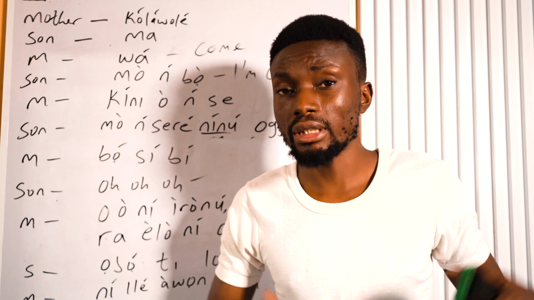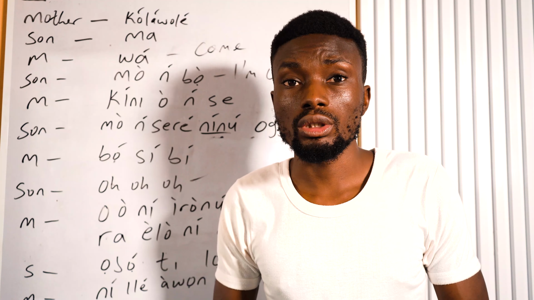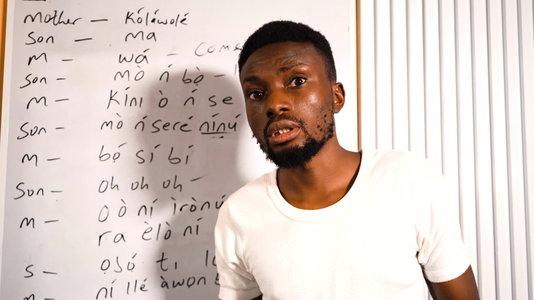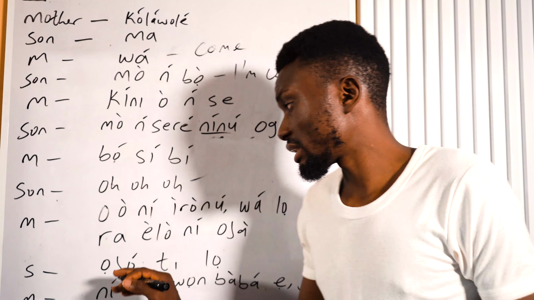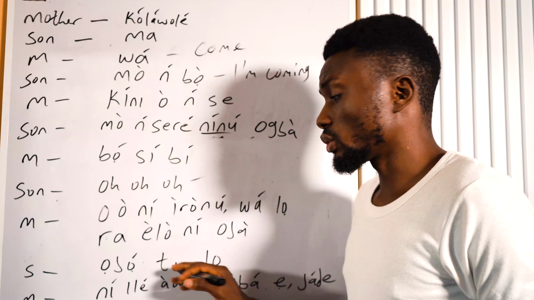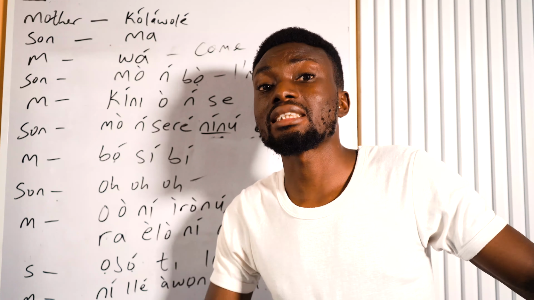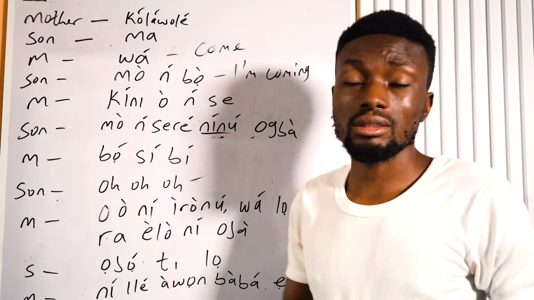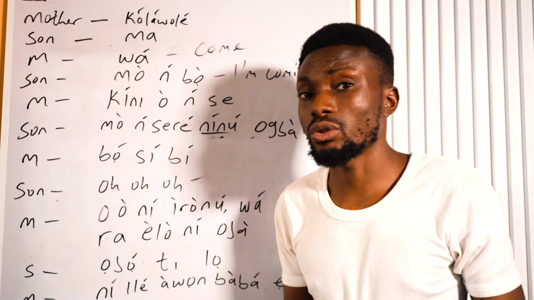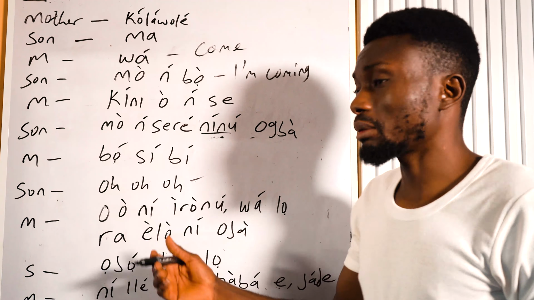The context will determine the meaning. If you say ọjọ́ ti lọ at work, that means time has gone. If you say ọjọ́ ti lọ, like in the case of this child, that means it's almost night and the child doesn't want to go out again. Ọjọ́ ti lọ is the day has gone or time has gone as well. So the context will determine if it's time or the day. So ọjọ́ ti lọ, the child doesn't want to go.